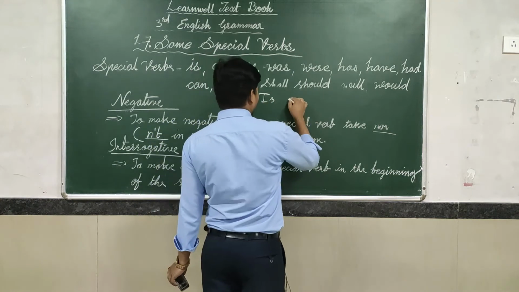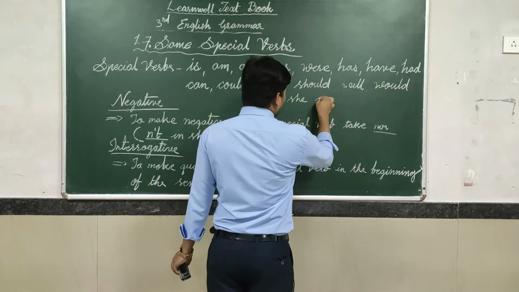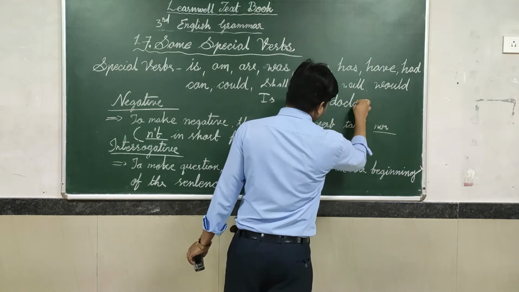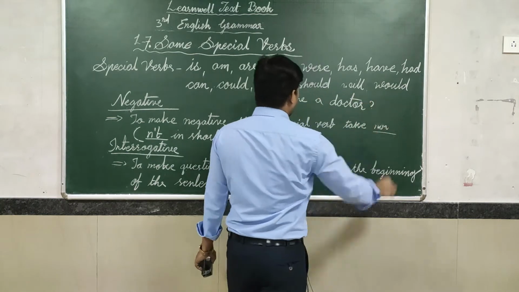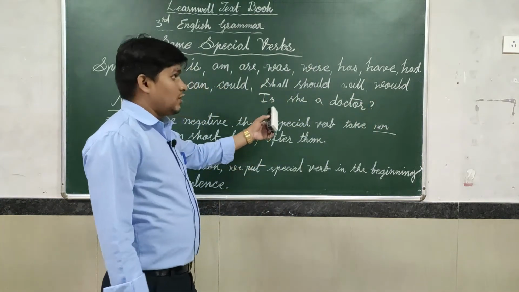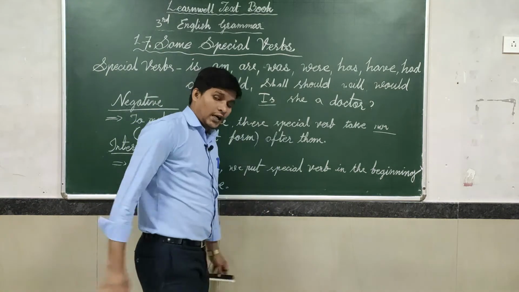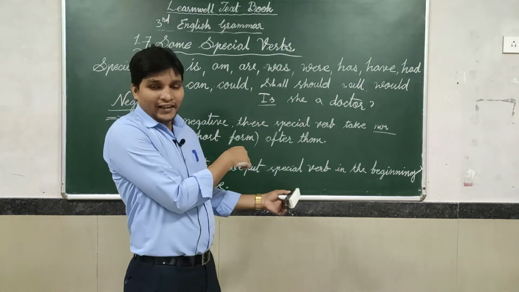As an example, is she a doctor? It's a question. Is she a doctor? So what happened here? The special verb came at the beginning of the sentence.